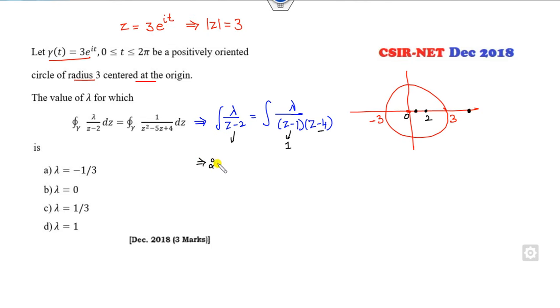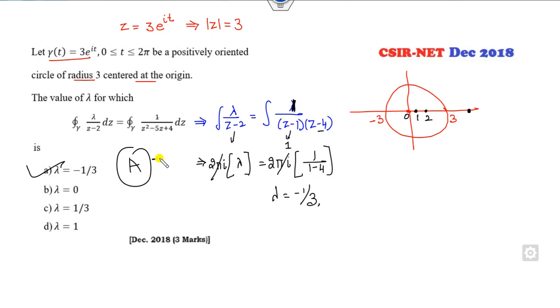So 2 pi iota, apart from the 2, this is only the lambda. 1 lies here. So apart from the 1, the answer will be, sorry, it's 1 over, I can substitute here, 1 minus 4. So can you say the value of lambda will be minus 1 over 3. A is the correct answer.